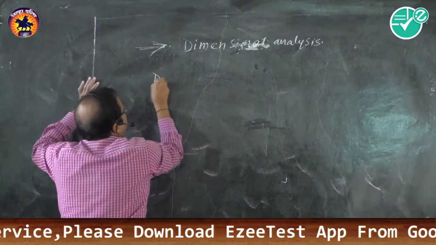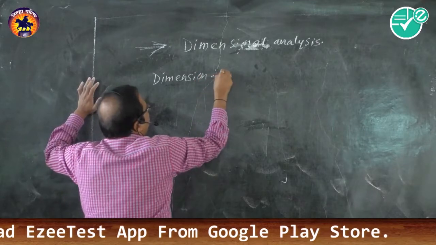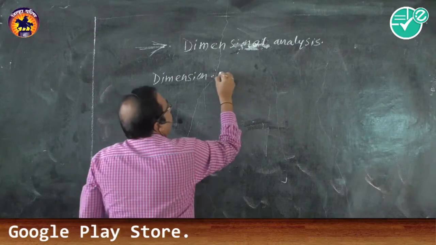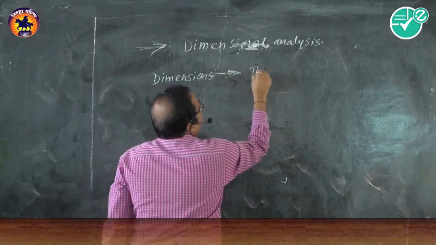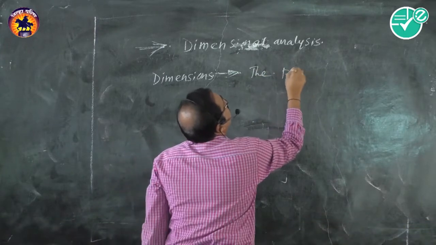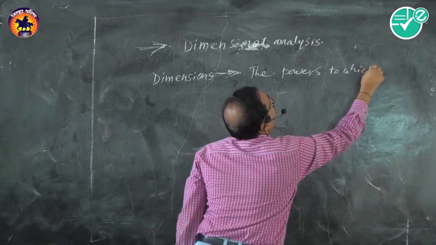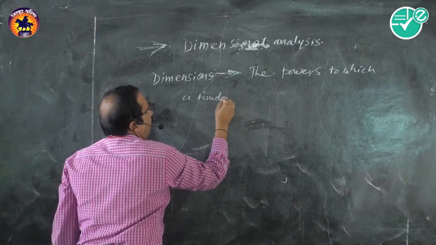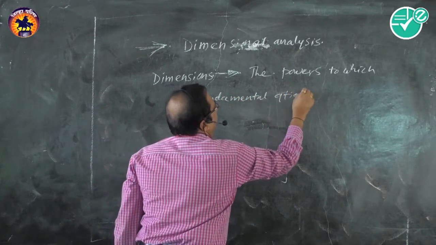What is meant by dimension? First of all, we shall discuss dimensions. Do you know what is meant by the dimensions of a quantity? So let me explain. Dimensions means the powers to which a fundamental quantity or the fundamental quantities are raised.